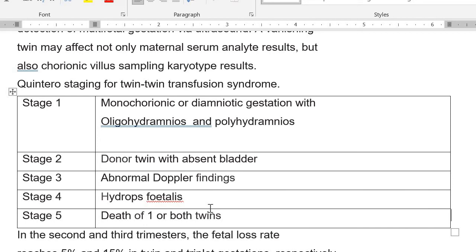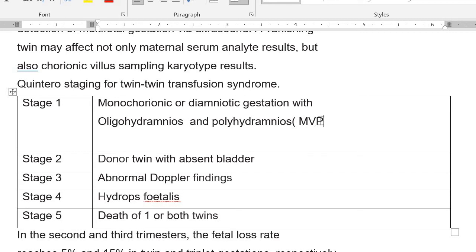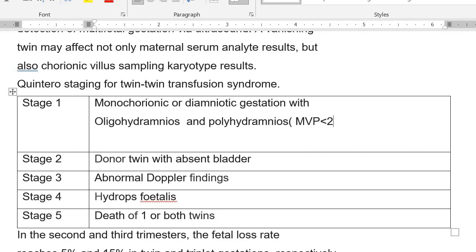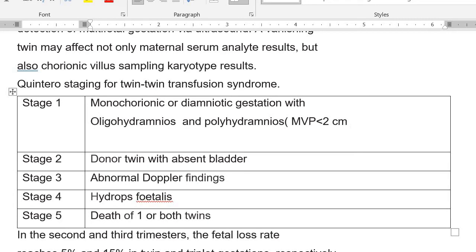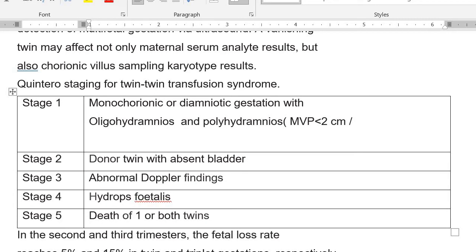So stage 1 is monochorionic diamniotic gestation with oligohydramnios and/or polyhydramnios. Here oligohydramnios means, can you give me the definition? Maximum vertical pool less than 2 centimeter, that will obviously be oligo.